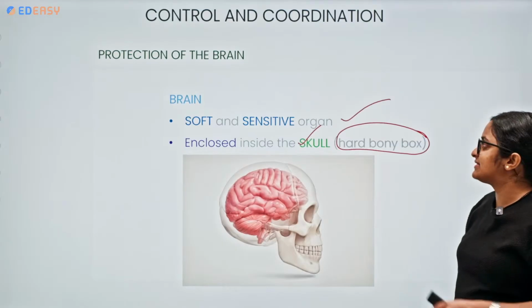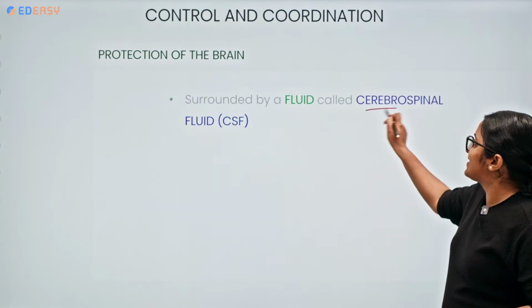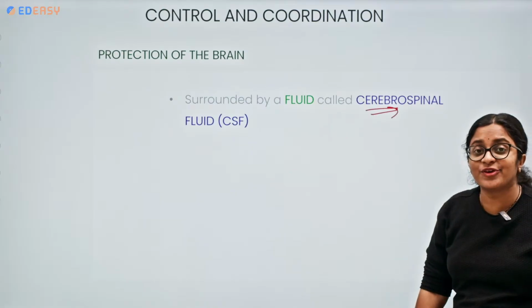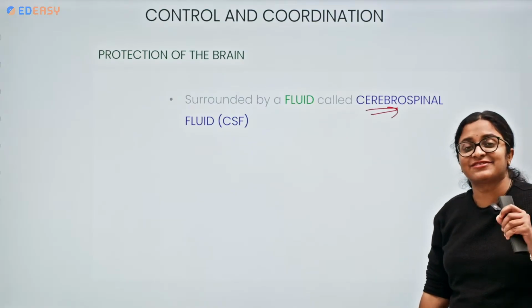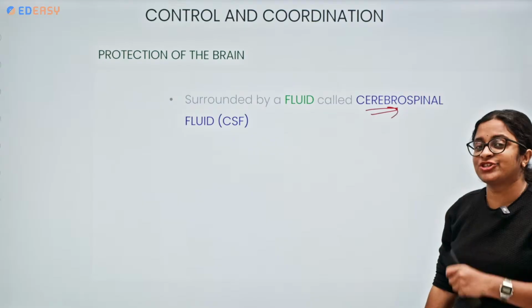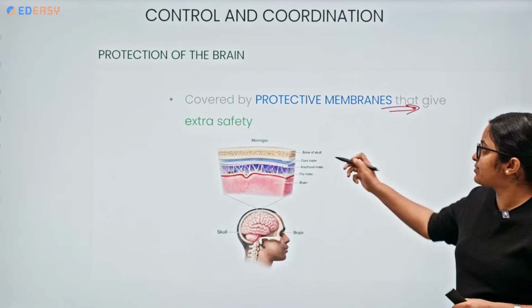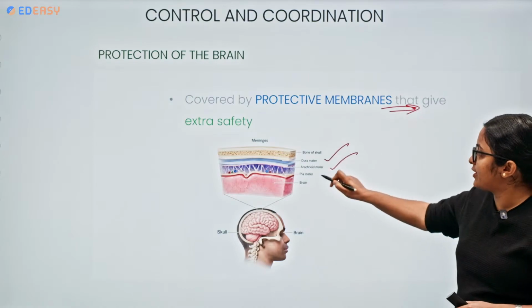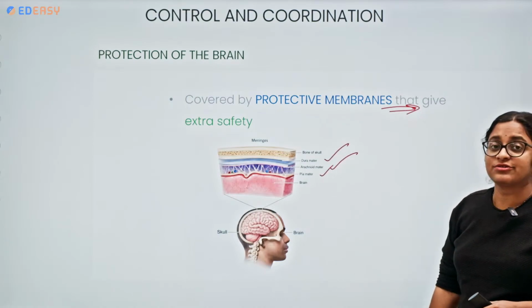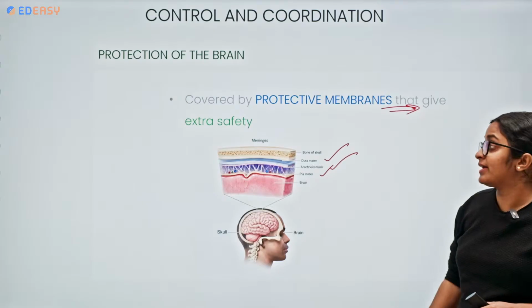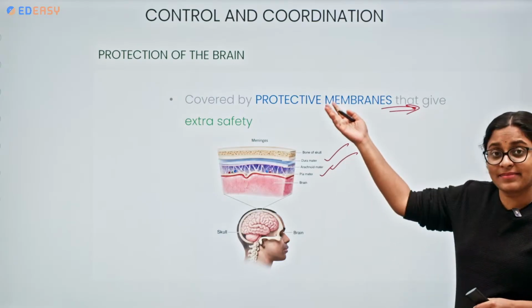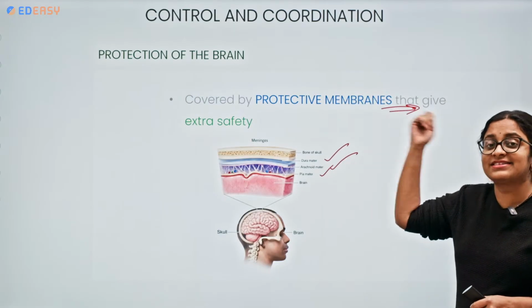It also has cerebrospinal fluid, which protects it from injuries and shocks. It has three protective membranes: dura mater, arachnoid mater, and pia mater. See how much extra protection it has.